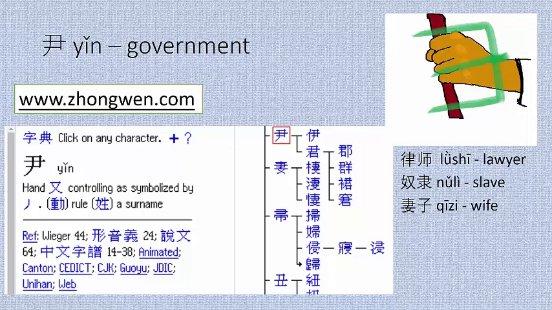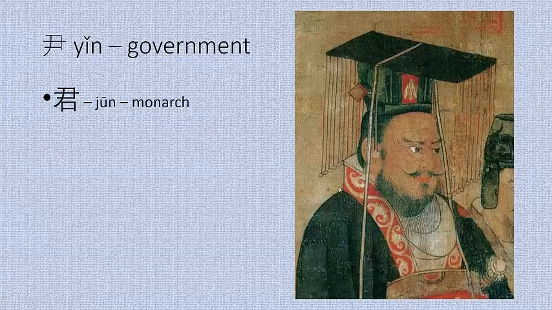But we could also think of it in this shape as someone who is controlled, a hand that controls them, right? And this dictionary is interesting because it shows the breakdown. You can click, here's wife over here, and other different characters that come from it. Here's skirt, right here with the clothing radical.